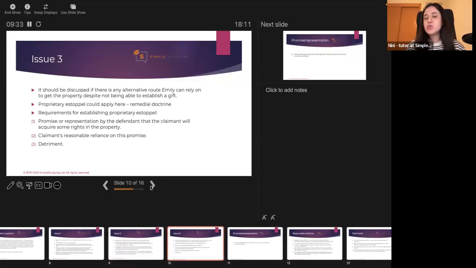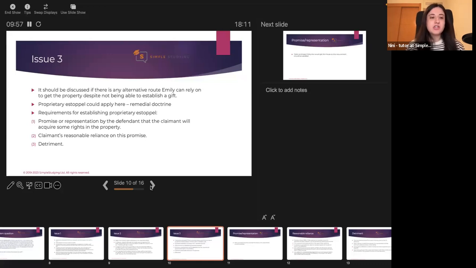Issue 3 would be to have a look at any alternative route that Emily could rely on to get the property, despite not being able to establish a gift. And that alternative route would be proprietary estoppel. Proprietary estoppel is a remedial doctrine, and there are three requirements to establish it successfully.